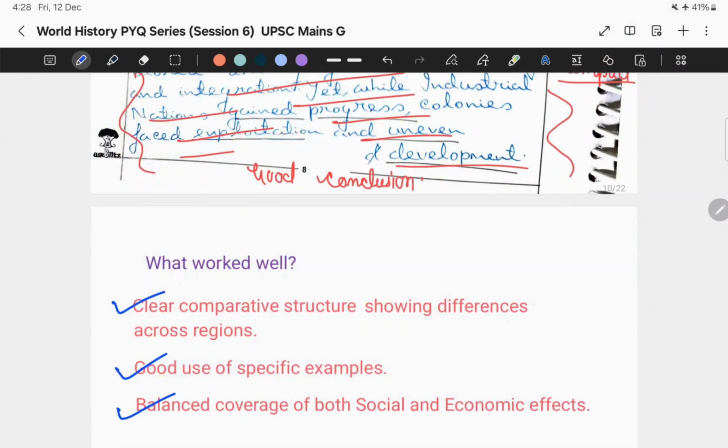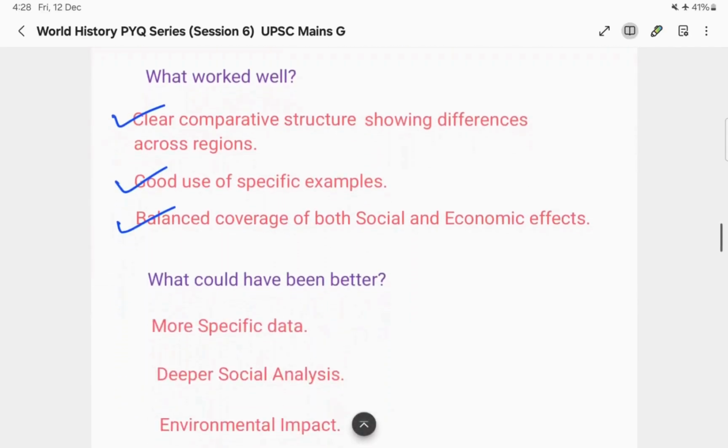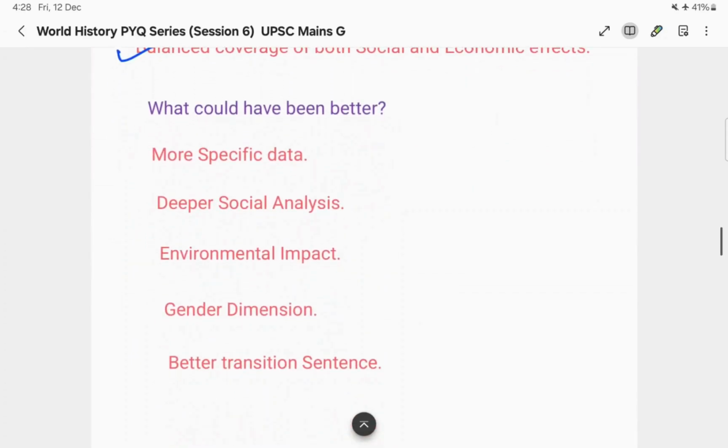Next is the balanced coverage of both social and economic effects. As I had shown you, I have given the social effect as well as the economic effect. Now, what could have been better? This is the most important thing, because based on this only, we can improve our answers.